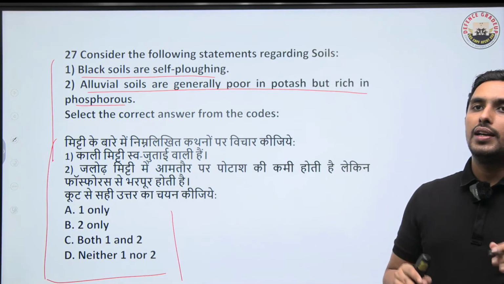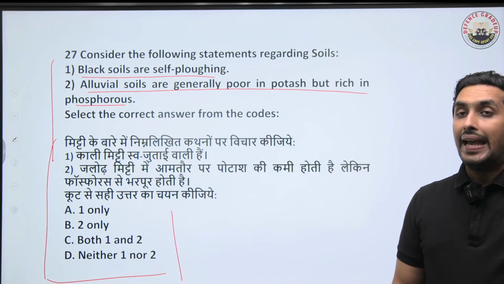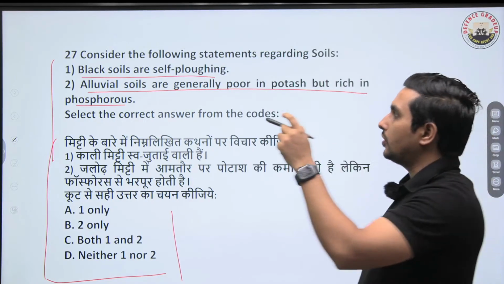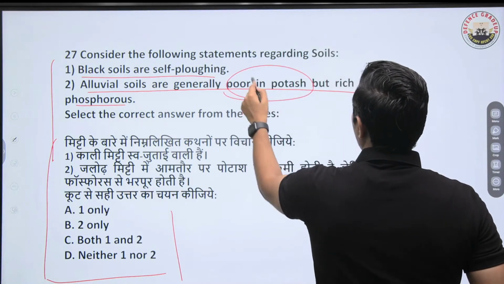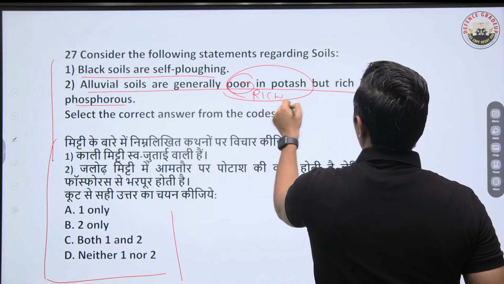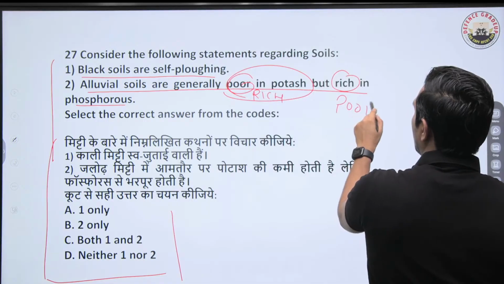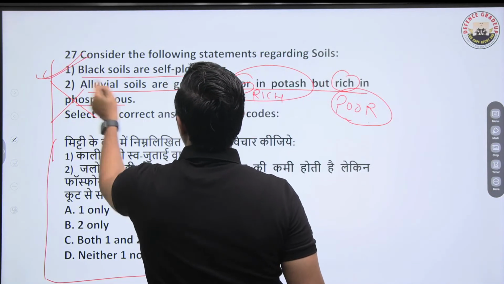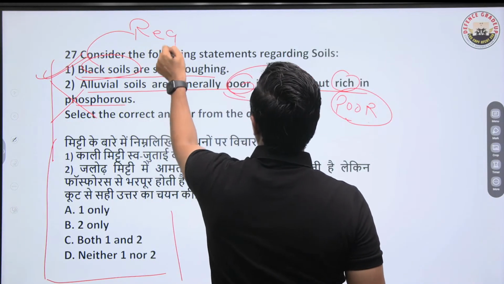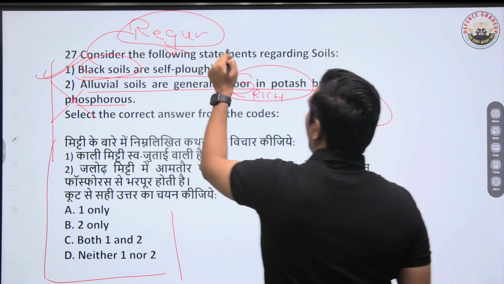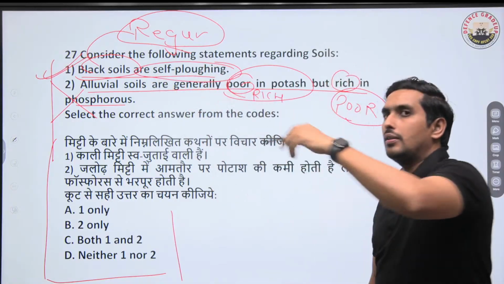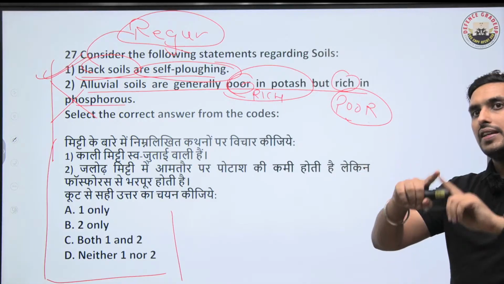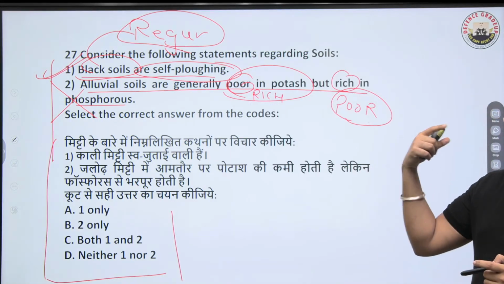So alluvial soils cover almost 40% of this area. Alluvial soils are basically rich in potash but poor in phosphorus. Always remember, they are rich in potash but they are poor in phosphorus. So this is what we need to understand. This statement is incorrect. But black soil, which we call Regur soil, is also found widely in Maharashtra. They are self-ploughing because when they are dry, they develop cracks. That's why they are self-ploughing. They also retain a lot of moisture.